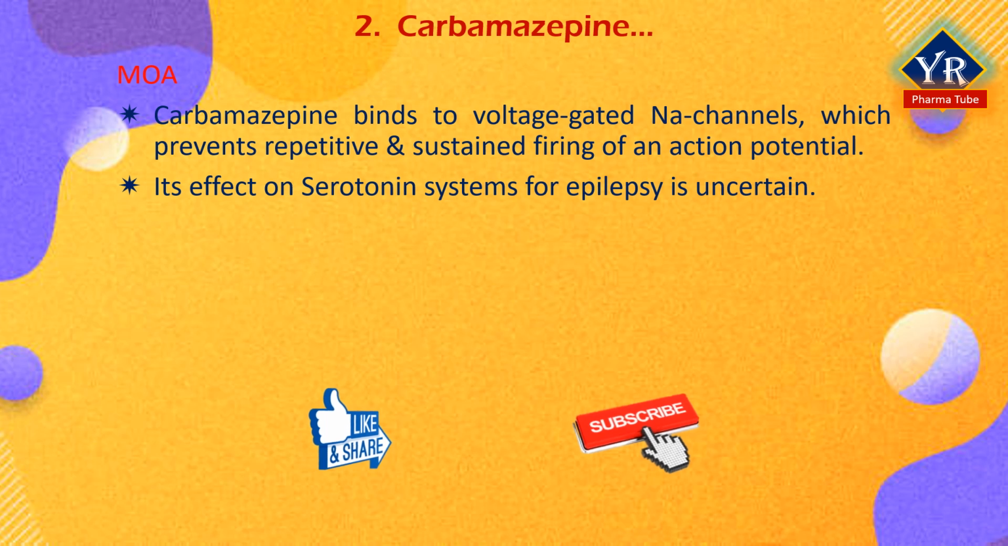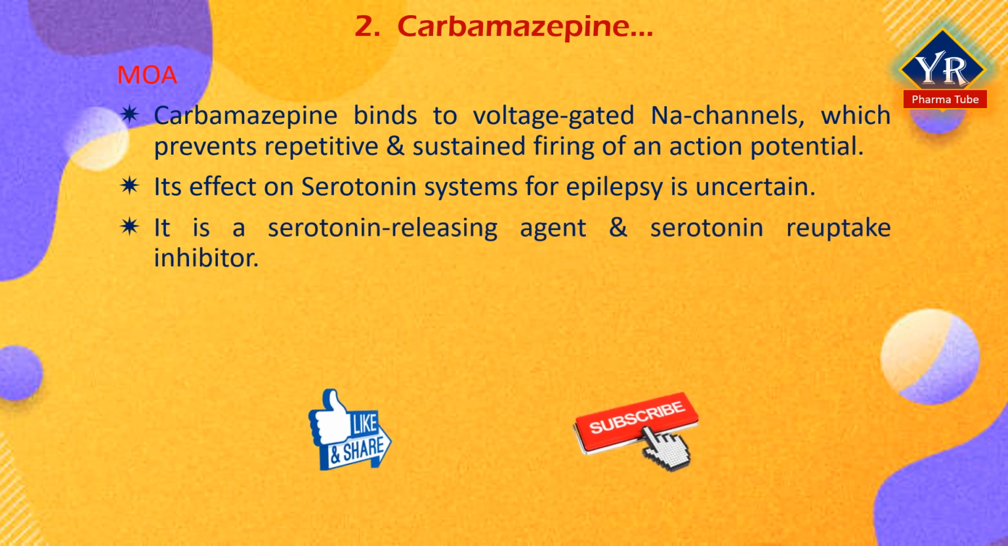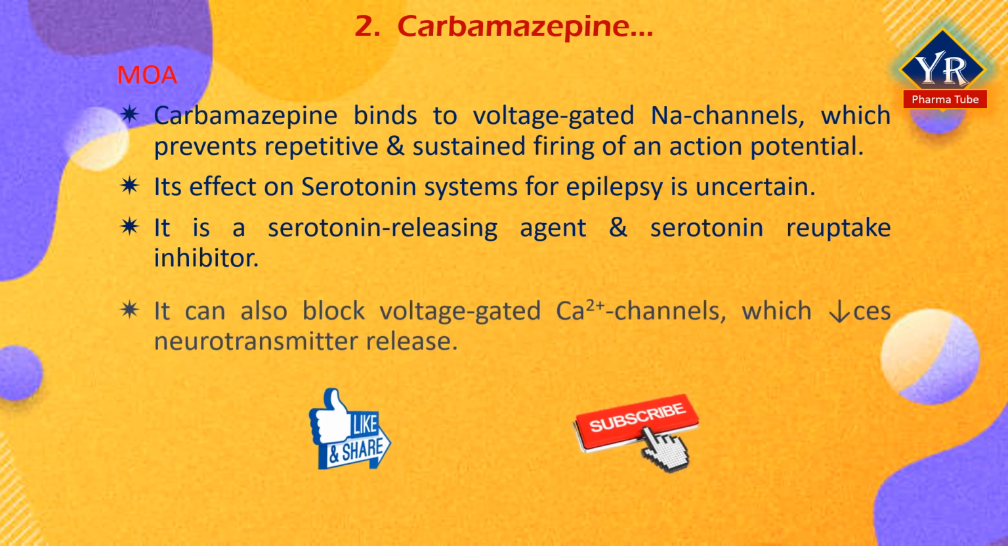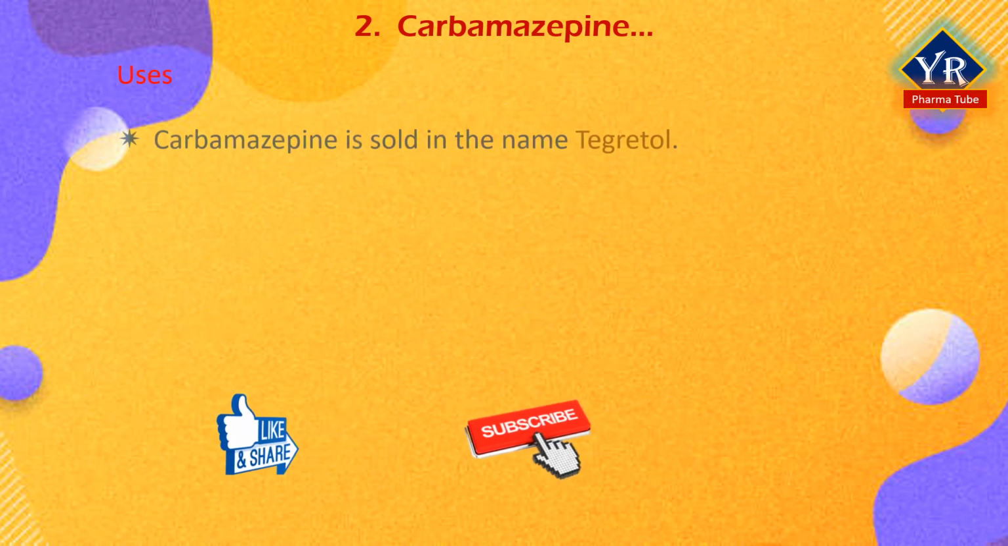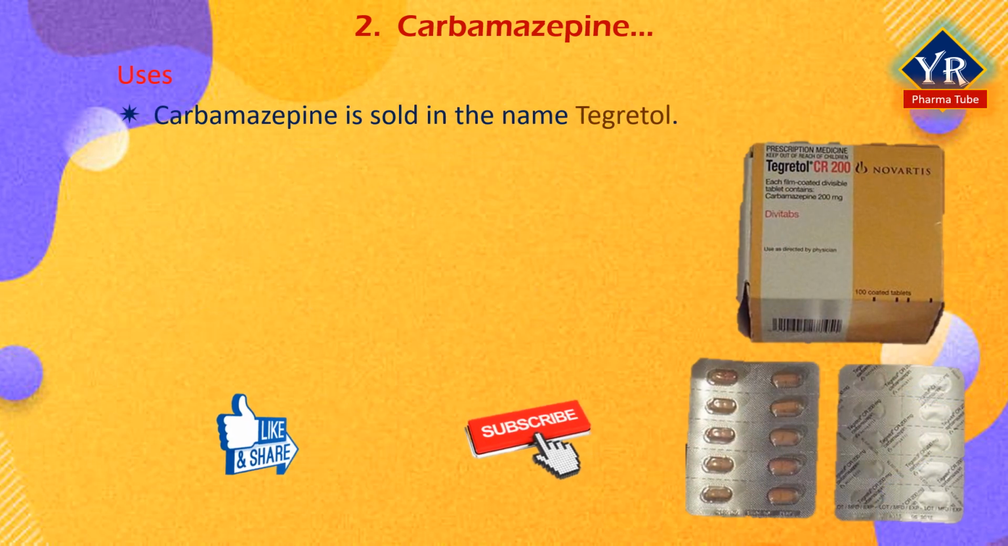Carbamazepine has effects on serotonin systems, but the relevance to its anti-seizure effects is uncertain. There is evidence that it is a serotonin releasing agent and possibly even a serotonin reuptake inhibitor. It has been suggested that carbamazepine can also block voltage-gated calcium channels, which will reduce neurotransmitter release. Carbamazepine is sold under the brand name Tegretol.